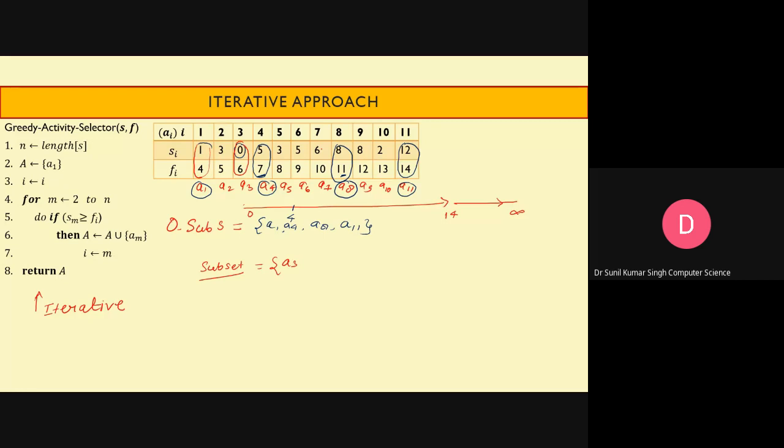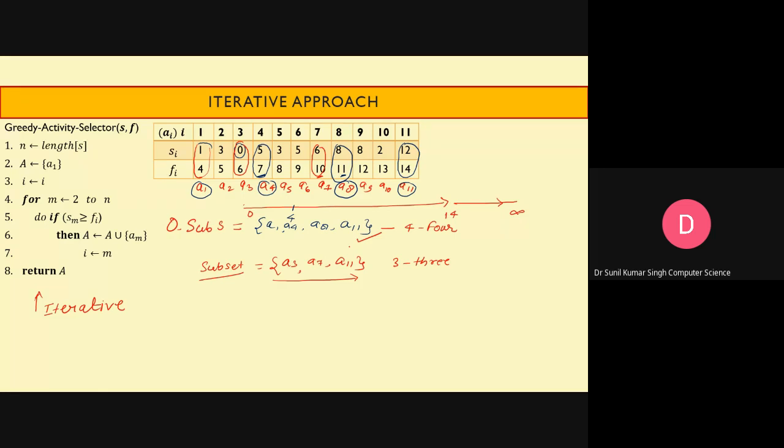The next activity can be A7, and its finishing time is 10. So the next activity can be A11. This is another solution, but of course you can see that this is not the optimal solution, because here we are able to schedule only 3 activities, but there it is 4. So in terms of number of activities, the earlier one is the better solution.